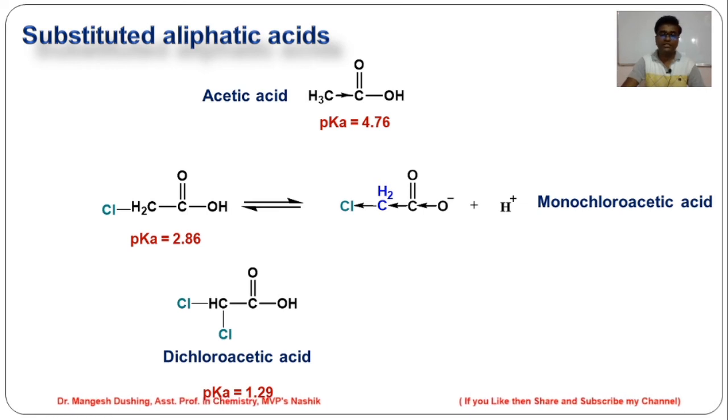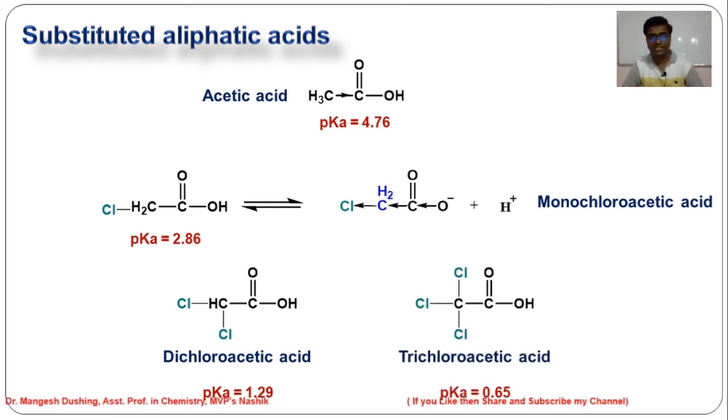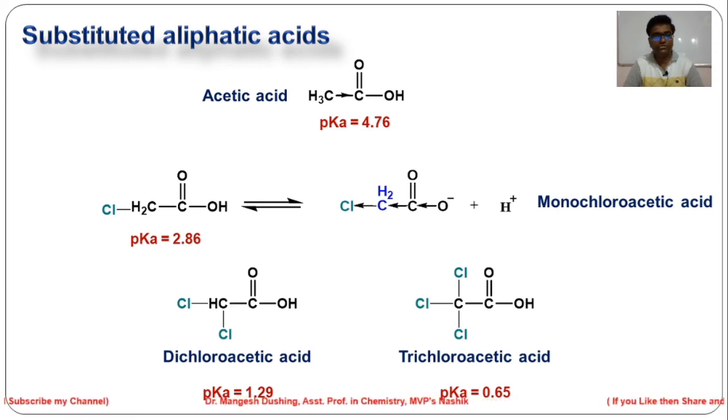As we increase the number of chlorine atoms, the minus I effect again becomes more, giving more stabilization of the conjugate base and more dissociation. That makes trichloroacetic acid the strongest acid among these halogenated acids. The pKa value is 0.65.